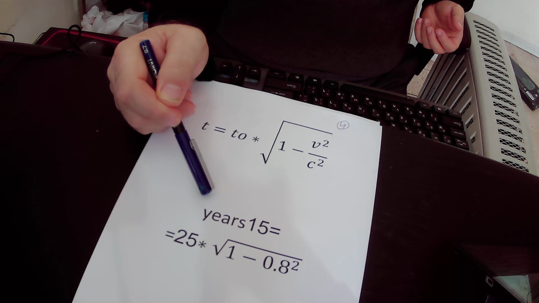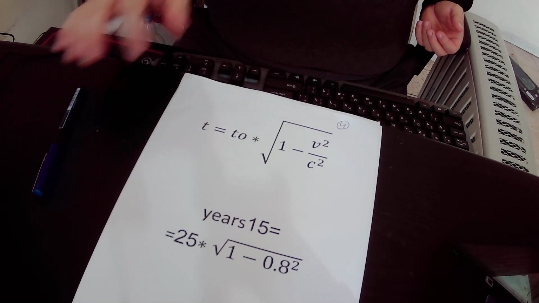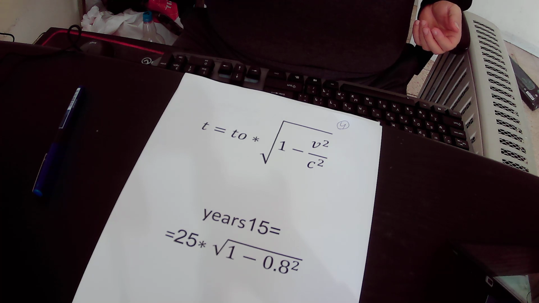So the total time that passed in the spaceship is 15 years only, 10 years less than the total time that passed on Earth.